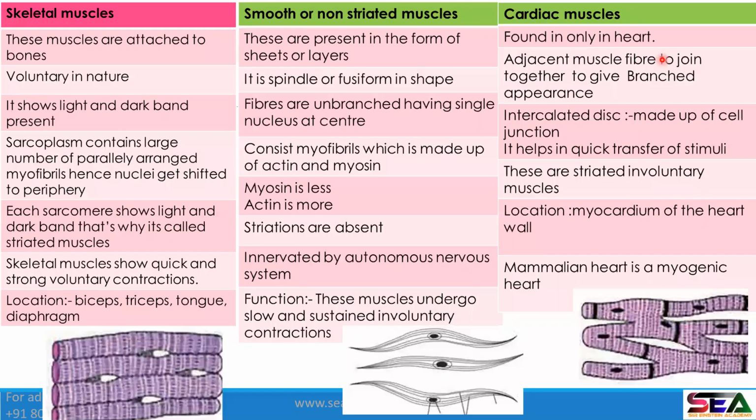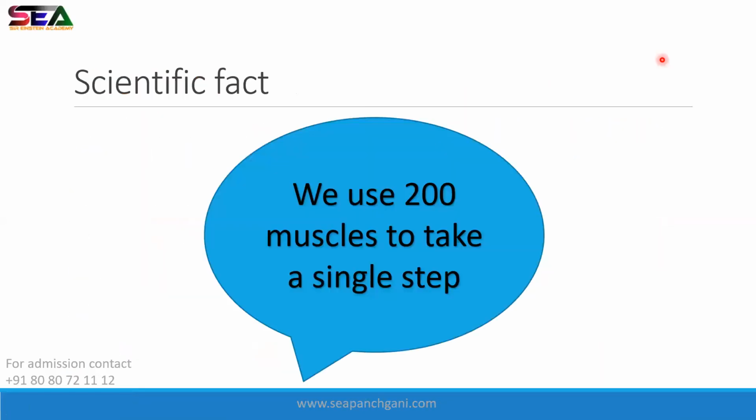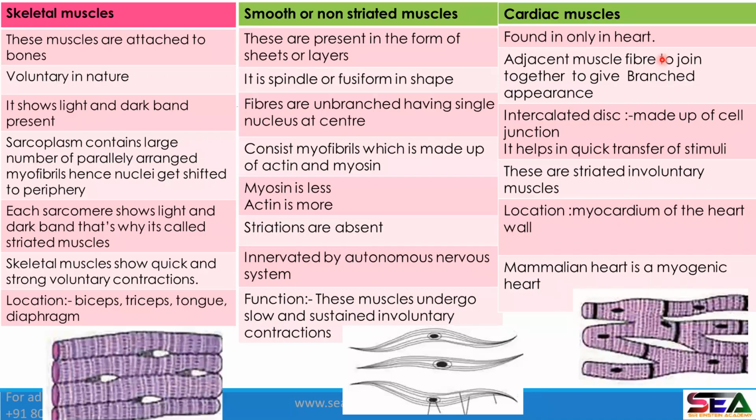Just quickly we'll go through this and then we'll solve the question. चलो जल्दी से हम देखते हैं skeletal muscle क्या है. What are the skeletal muscles? These muscles are attached to the bones with the help of tendon. ठीक है. Skeletal muscle, by the name we can make out. Skeletal means skeleton जो होता है. These muscles are attached to the bones, to the skeletal system.